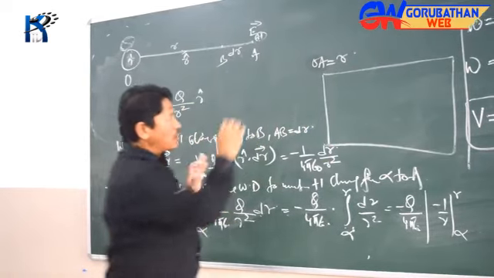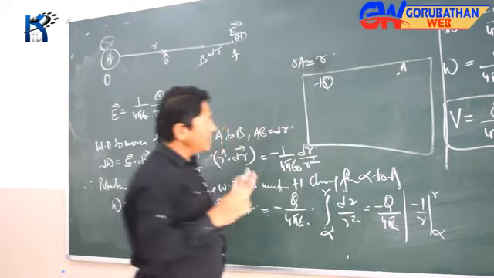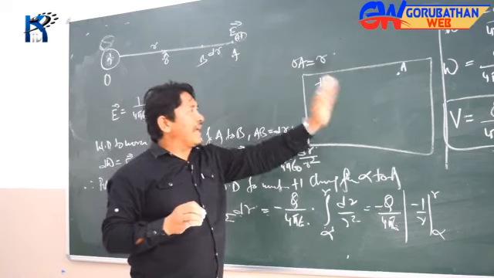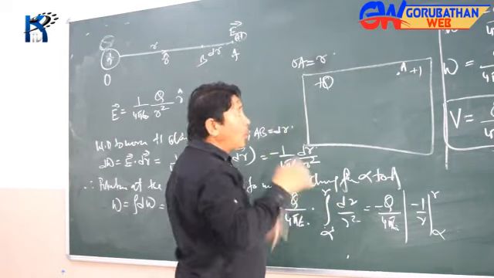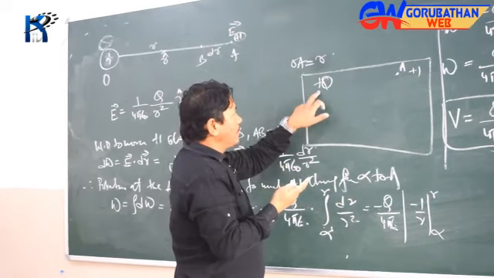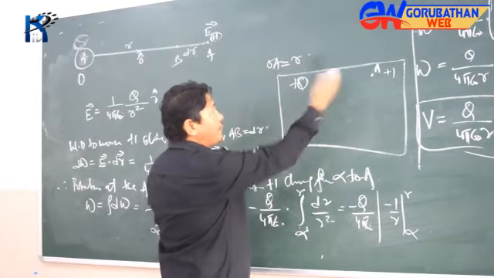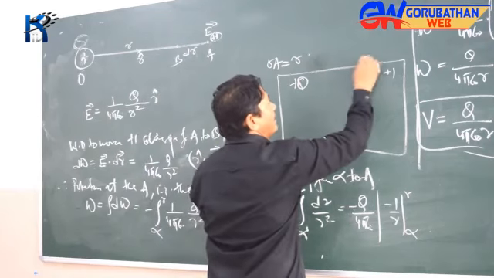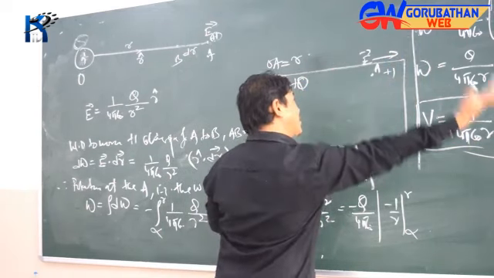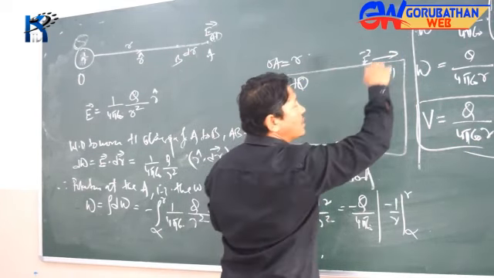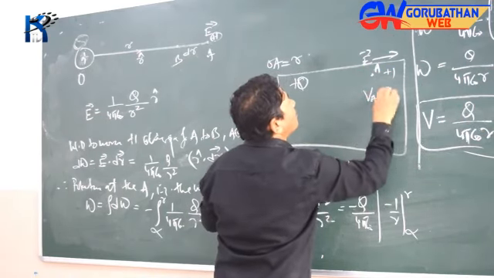Let's see. Suppose I have a positive charge over here, plus q charge, and I talk about a point A. Whether the potential at A will be positive or negative, let's see. To bring a +1 charge, who does the work? This plus q charge will repel the +1 charge. Since it is being repelled, the field does not do the work, because the field is directed that way. So the external agent must do the work. Since the external agent must do the work to bring this +1 charge from infinity to point A, the potential at A is positive.